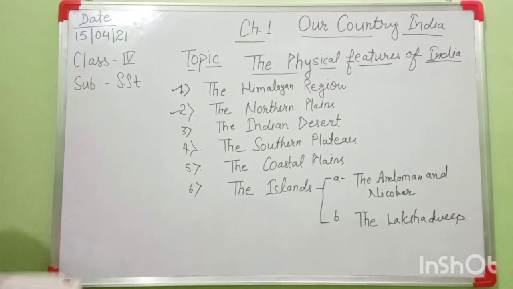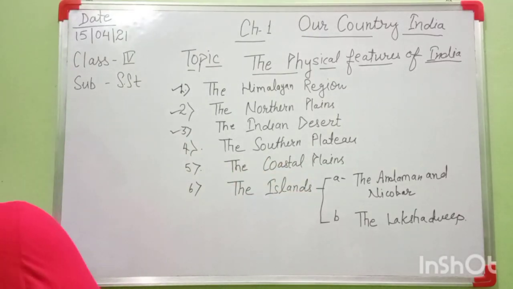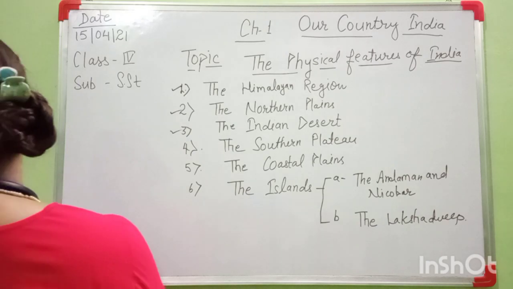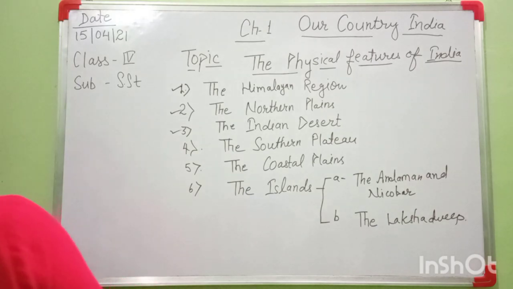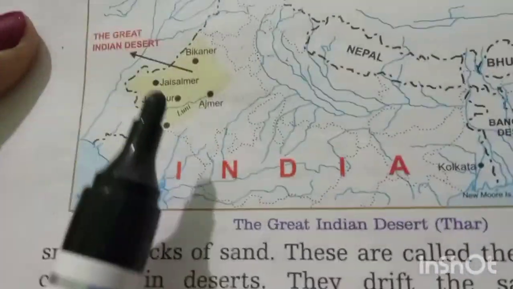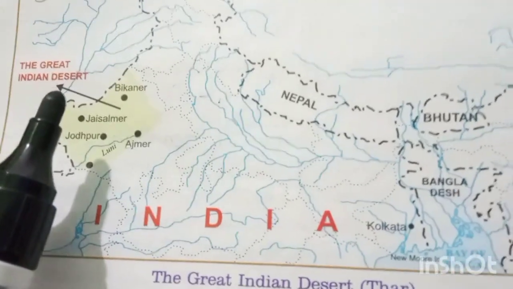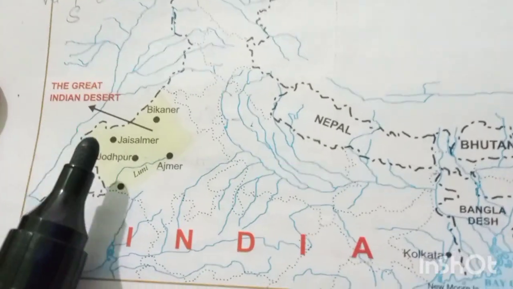This is the Indian desert, the western part of our country, which covers Rajasthan, in the southwest part of our country. Look at this map. This yellowish part is the Thar desert, the Indian desert.